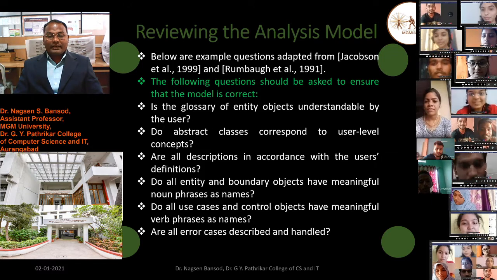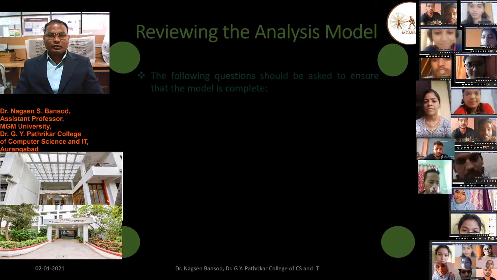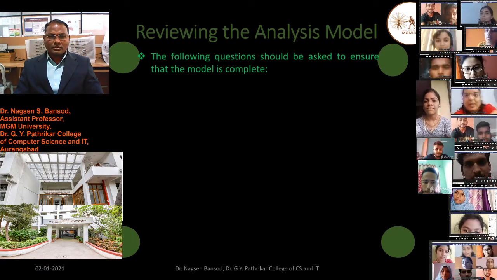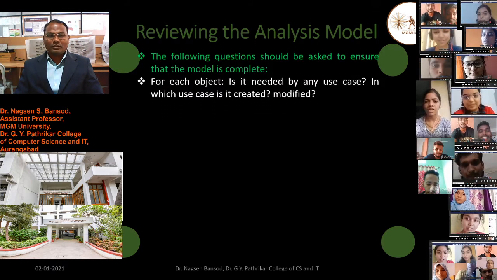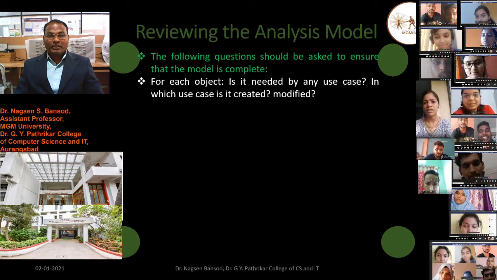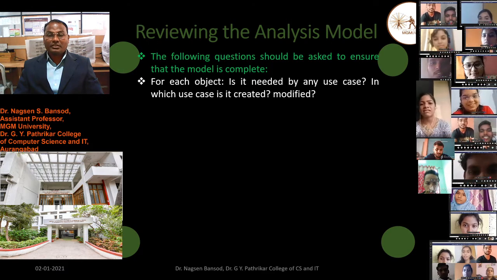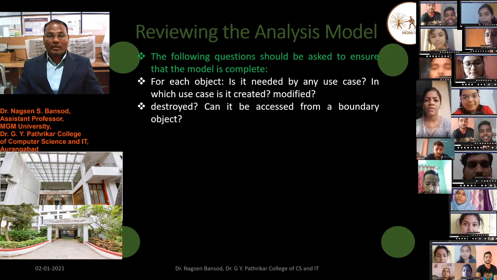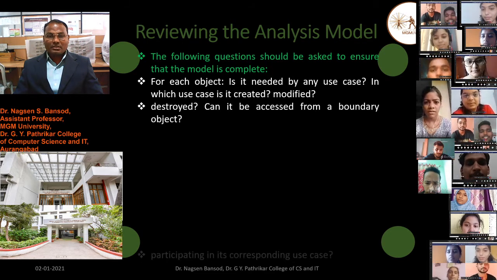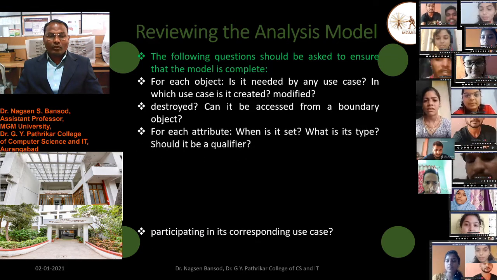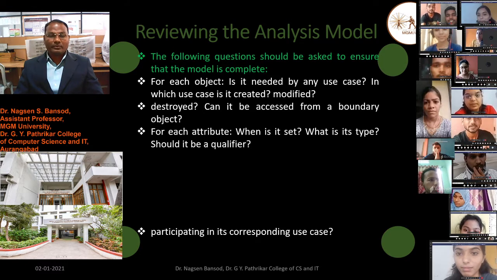Are all error cases described and handled in the model? And there is another type of question that should be asked to ensure that the model is complete. For the model to be complete, for each object: is it needed by any use case, in which use case is it created, modified, destroyed, and can it be accessed from a boundary object? For each attribute, when is it set, what is its type?